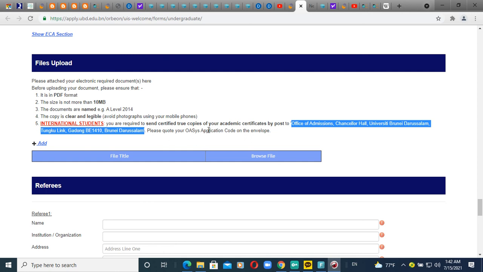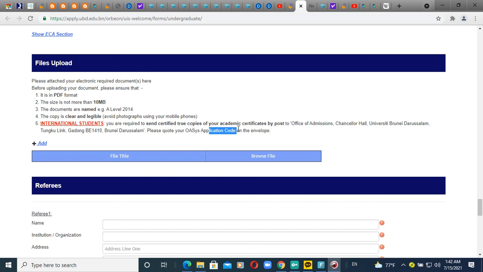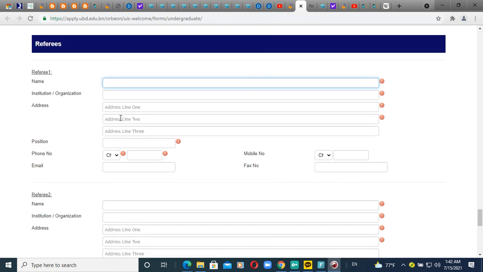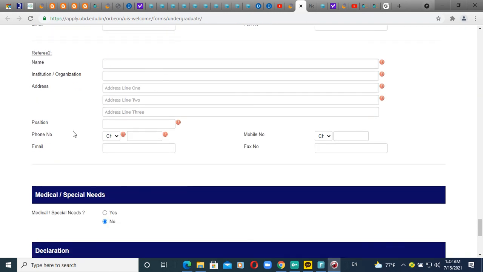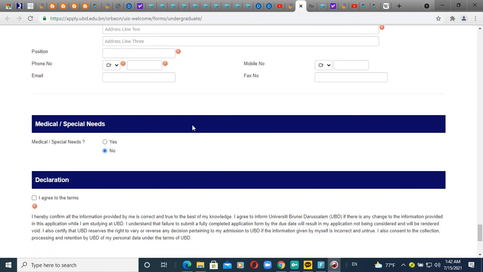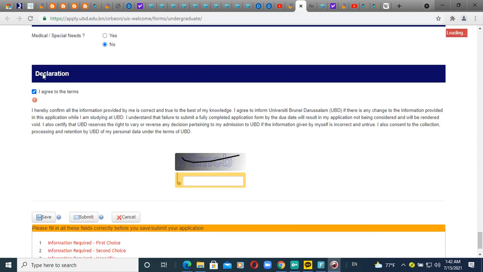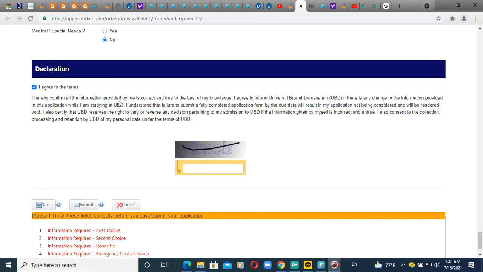But you must write the application code number. So two things you have to write on the envelope. The first thing is the application code number, and the second thing is the address to send your documents. Okay, so two recommendation letters you have to provide. You have to provide your favorite professors' names in here, two professors, number one and number two, and their email addresses. Then they will request them to send the recommendation letter for you, and you have to sign in here, because I agree to the terms and conditions.